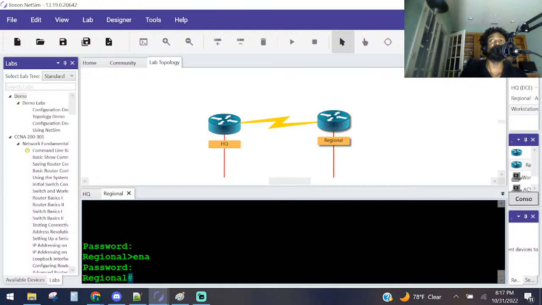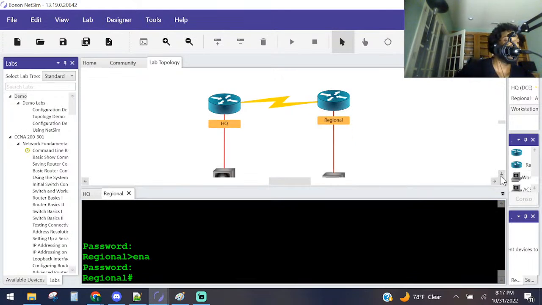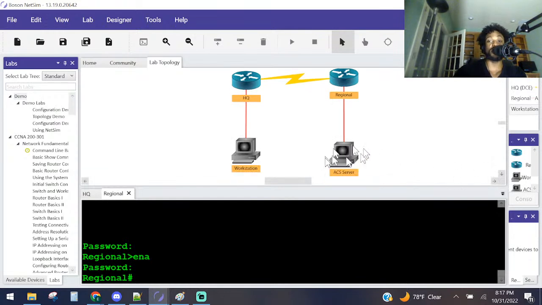But he usually chimes in and gives us kind of like a STIG of the day, which is like compliance. It's basically rules that the government and the army and stuff like that use on their networks. And that's one of the rules, that we have to use our routers and switches to authenticate to a AAA server or authentication server. Excuse me, I'm just all over the place here. But this is what we're going to use as our AAA server right here, even though it says ACS server.